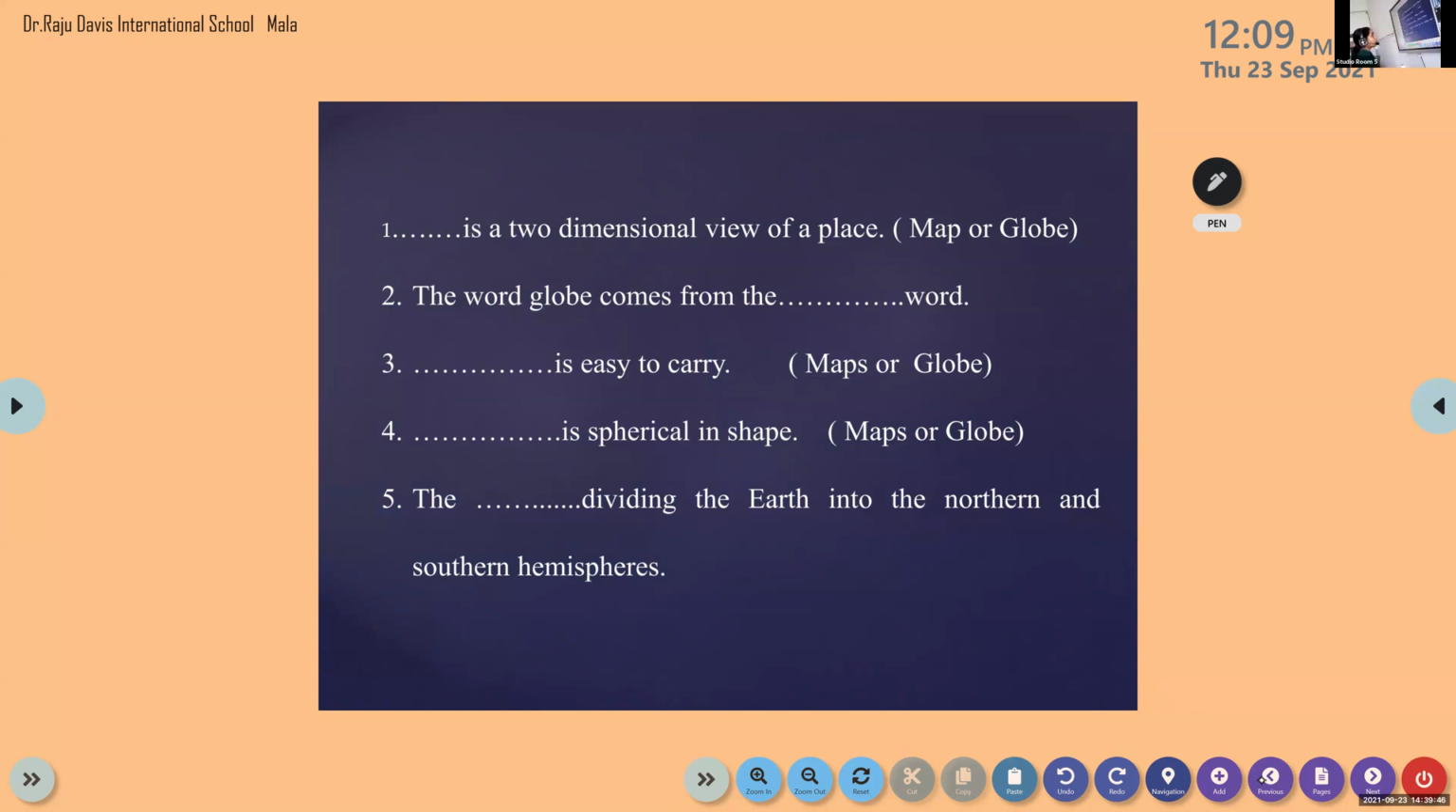The word globe comes from the dash word. Is it from a Greek word, Sanskrit word, Latin word? That's the question. You have to write. Mute yourself and write the answer. I already got your answer from your lip movement. Shall we write the question too? No. You can take the screenshot and write the answers. Just write question number 1 and write the answer.